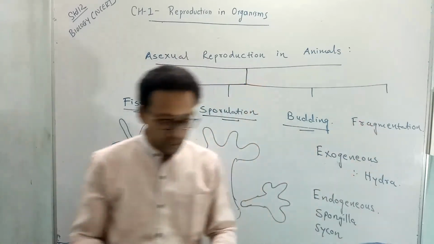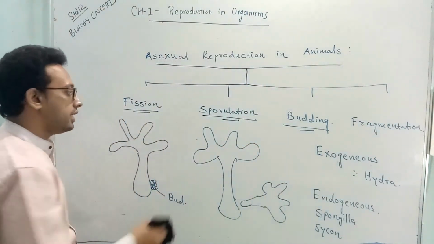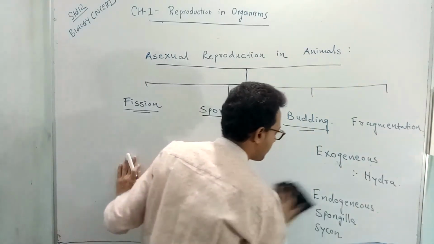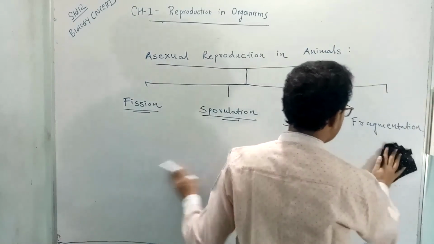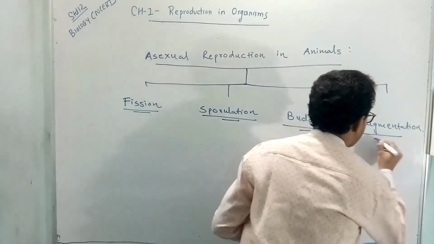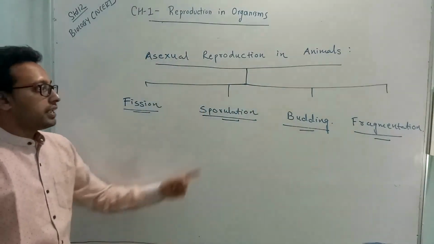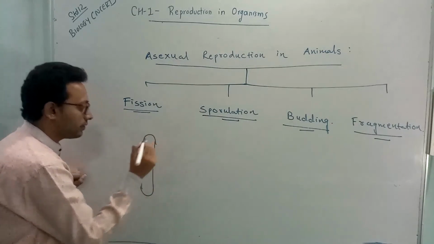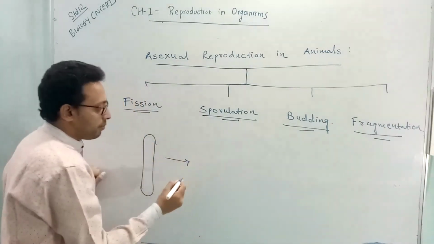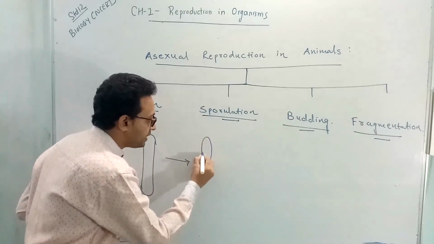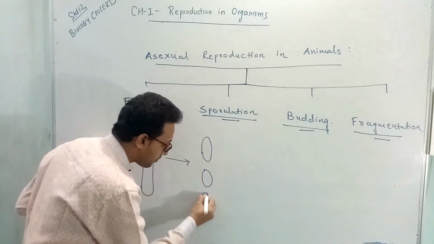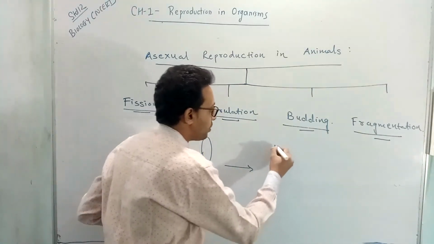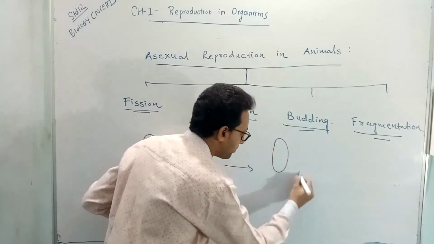Now let's move ahead with the next type of asexual reproduction, and that is called fragmentation. So let's now look at fragmentation. In fragmentation, what happens? Let us assume that this is an animal. In this method, first the animal divides into many fragments. From these many fragments, each one produces a new living organism.